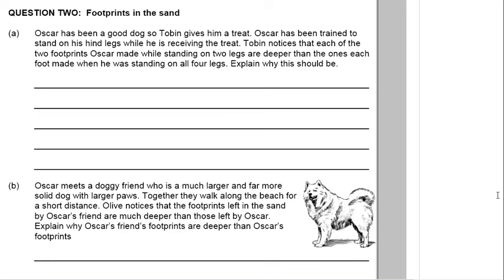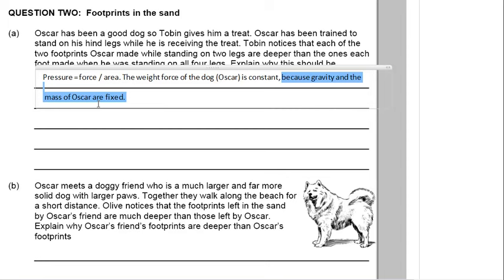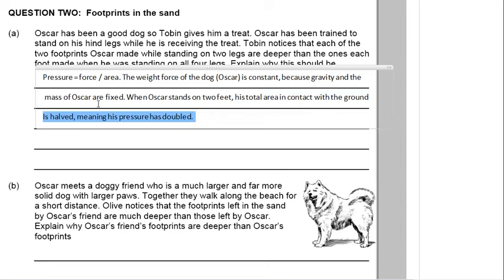Well, this is a pressure question. So we know that pressure equals force divided by area. We know that the weight force of the dog, the good boy Oscar, is constant, because gravity is constant and the mass of Oscar is also constant. And so when Oscar stands on his 2 feet, his total area in contact with the ground is halved, because he used to have 4 paws in contact with the ground. Now he's only got 2, and we assume his paws are the same area. So that means his area is about halved.